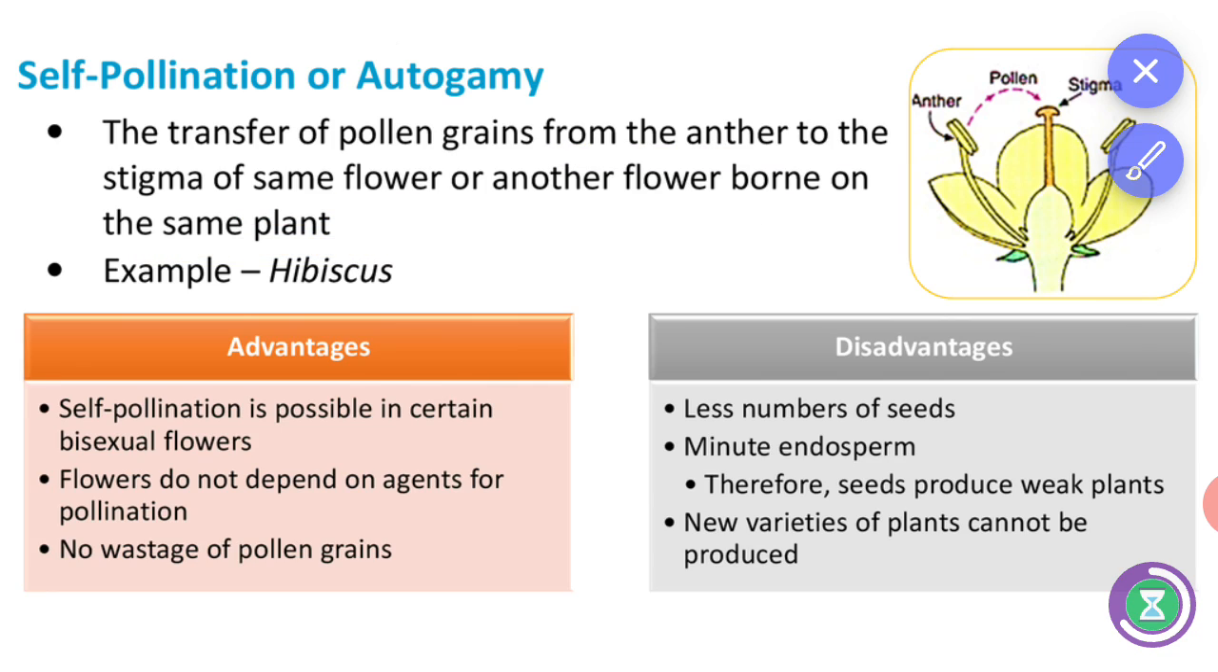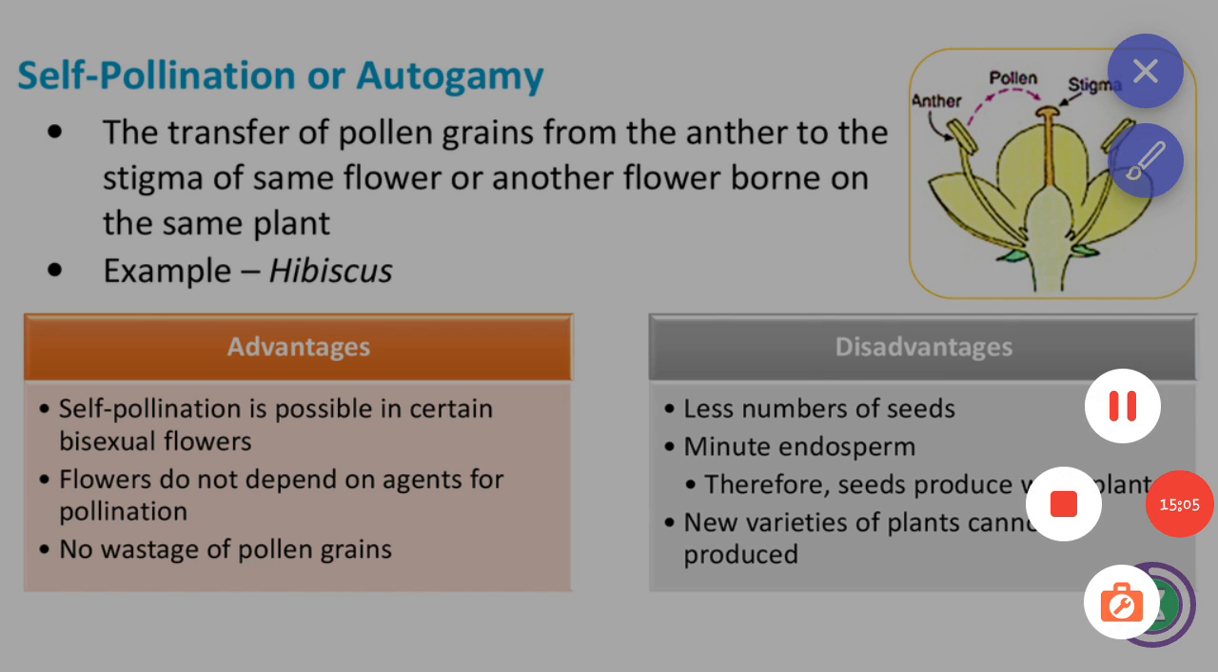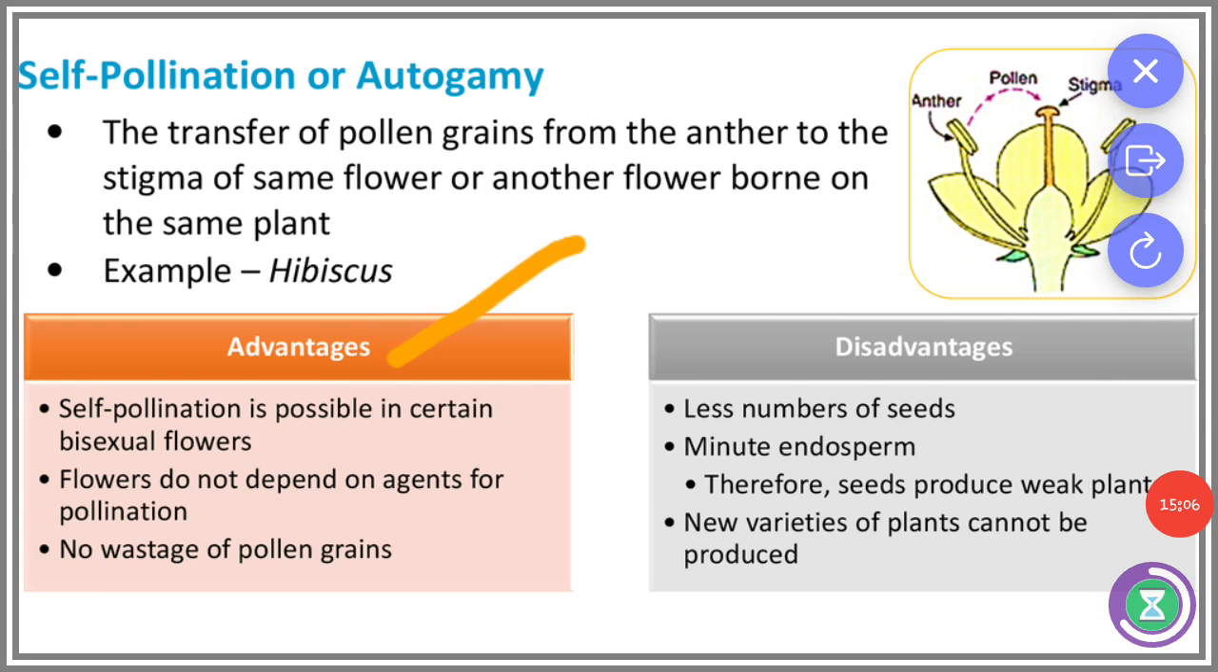So once again I am reading the sentence. The transfer of pollen grains from the anther to the stigma of the same flower or another flower borne on the same plant. For example, hibiscus. And next, advantages and disadvantages of self pollination. First we can see the advantages.